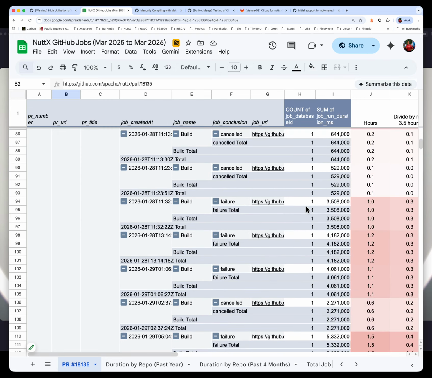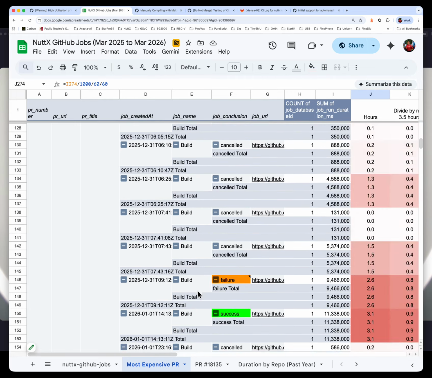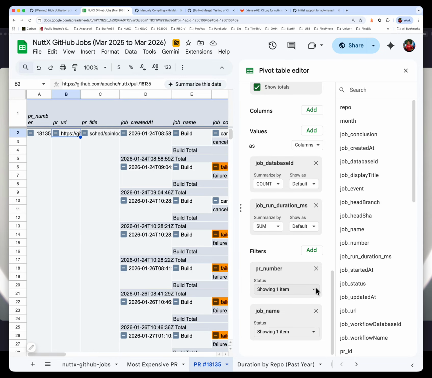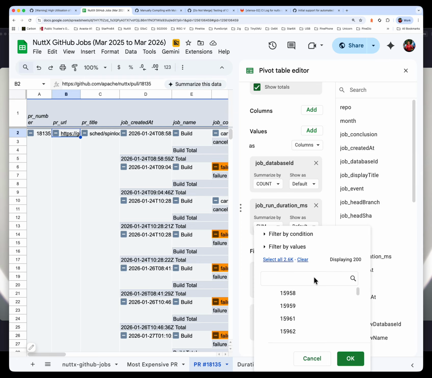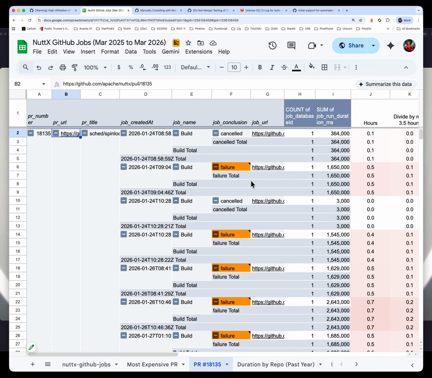This particular PR in total, by the way, if you are curious how we created this spreadsheet, I just simply used the earlier spreadsheet for the most expensive PR. I just copied and pasted this entire spreadsheet, and I did a filtering. So when we go to the filter for this pivot table, there is a PR number here. So I just simply filtered by 18135. You can see that 18135 is selected. And that's how we created this pivot table. So if you're interested in analyzing any other PRs, just go into this spreadsheet, make a copy, and do the filtering. And you see this nice table that shows you all the build times.